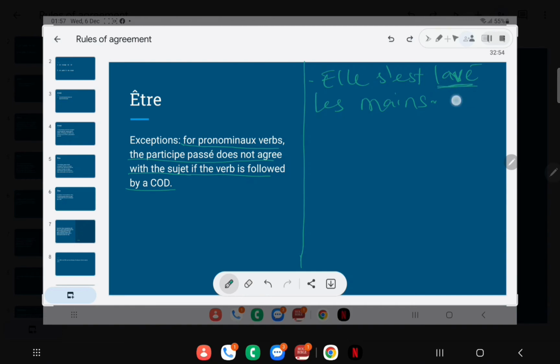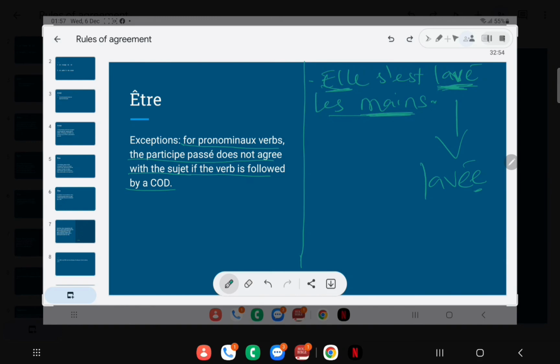Lavé should have been lavée with the extra E, because the subject here is a feminine subject, she. So why is lavé taking the masculine form? This is so because it is followed by a COD, a complément d'objet direct, les mains. That is, this les mains answers the question, what? Remember that COD answers the question, what? In this case, I would ask the question, she is washing what? What is she washing? I will answer, she is washing her hands.